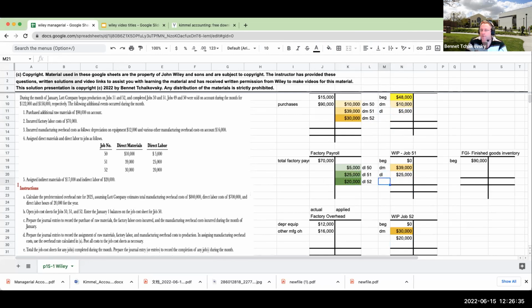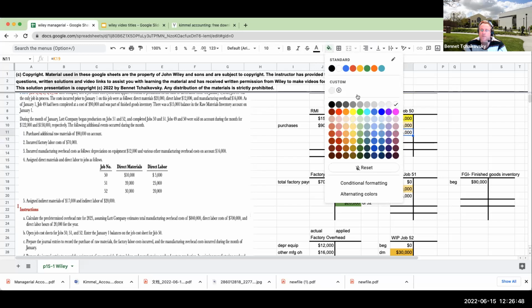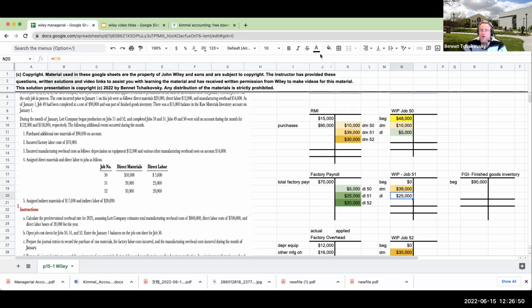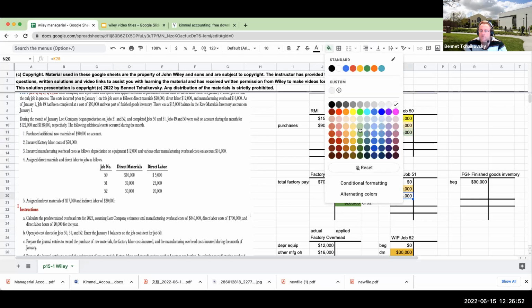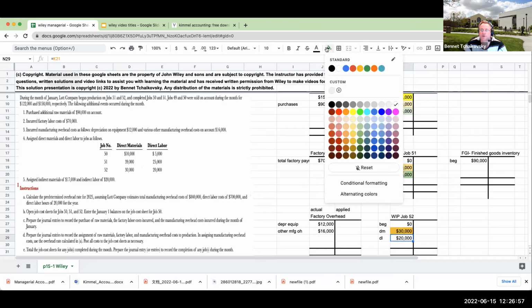And remember, our three different components when we're dealing in job order costing with what we're putting into production are going to be direct materials, direct labor, and then we're going to have applied overhead. We'll get to that in just a moment. Okay. So over here, going on with the color coordination. And then this last one here. Okay.